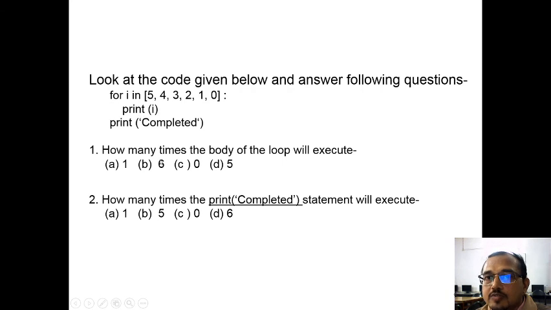The answer is B, 6. Now how many times will the print completed statement execute? Since it is written outside the body, not indented and aligned with the for, it is a simple statement just after the loop, so it will get executed only once. So the answer is 1.